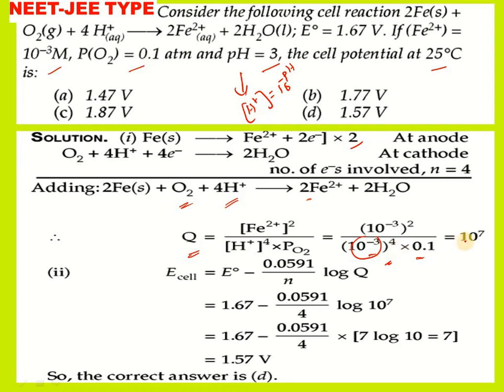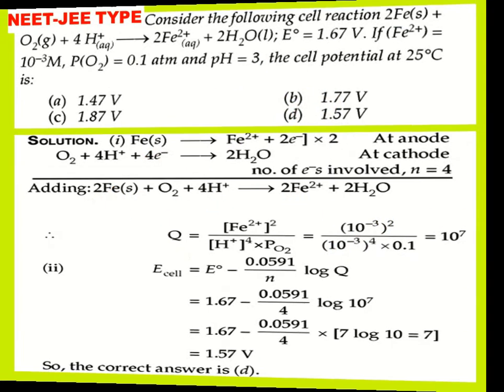So after substituting these values, we got a Q value of 10 power 7, which is substituted in the Nernst equation. In this expression, E0 is 1.67, given in the problem, and the number of electrons transferred in the net equation is 4, because here 4 electrons are involved, so n is 4, with log 10 power 7. After simplifying, we got 1.57 volts as the answer. So option D is the right option for this question, which is finalized.